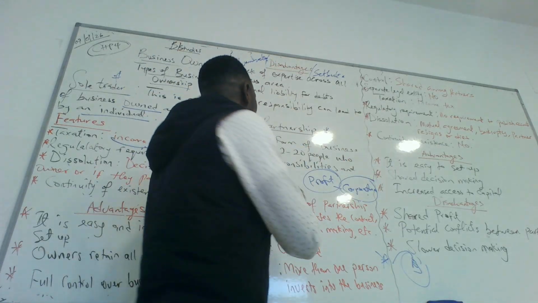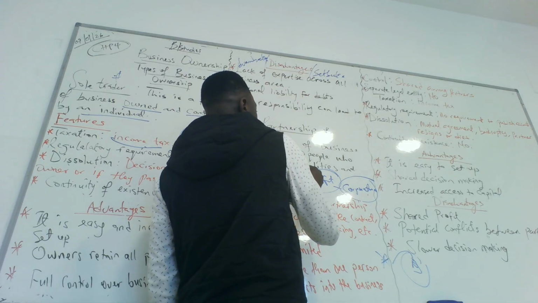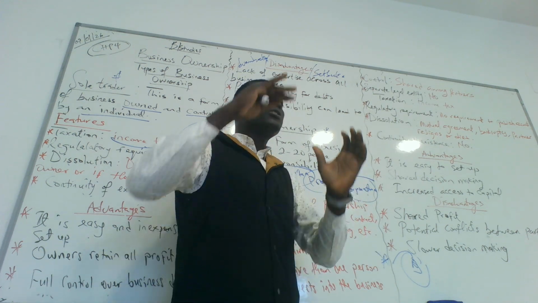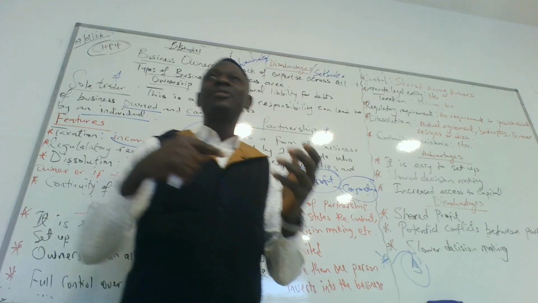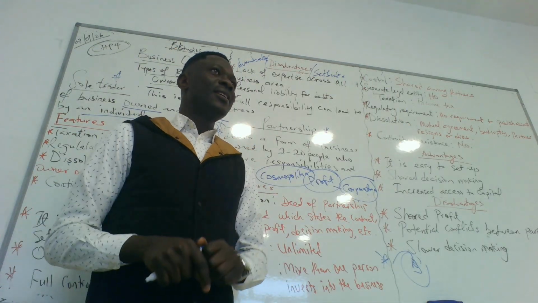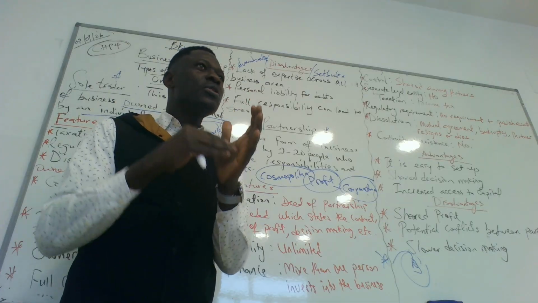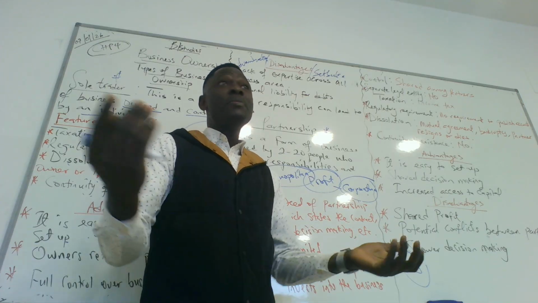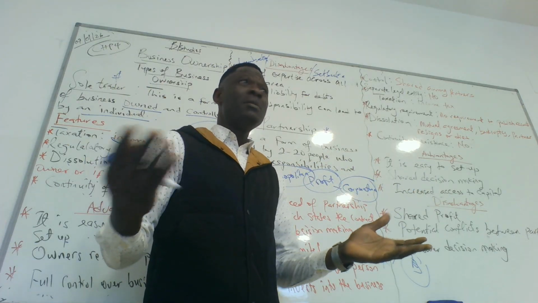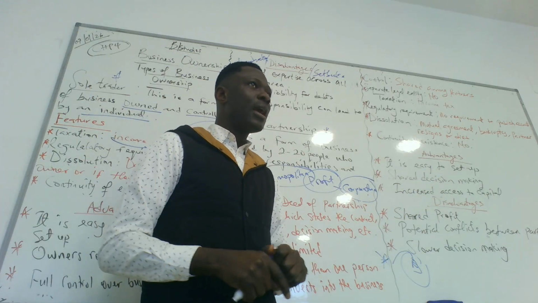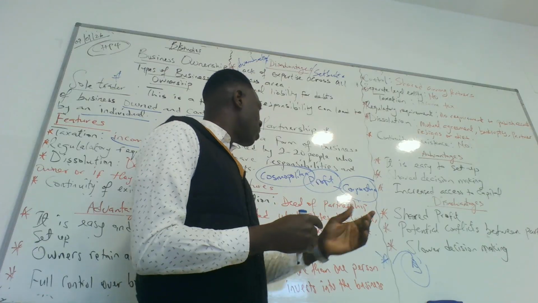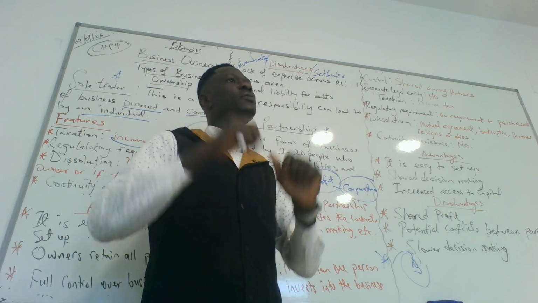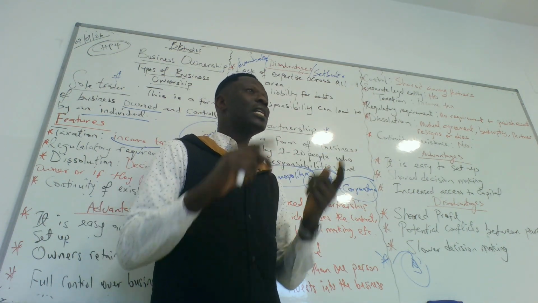No one is a cosmopolitan, which simply means we don't know it all. As a sole trader, there are some things you would lack. You won't have all the skills needed to run a business successfully, because you are doing it all alone. Maybe I do business, economics, accounting, some math. Maybe I can do physics, maybe I cannot do chemistry. I might not be able to do biology. So nobody is a cosmopolitan. As a sole trader, you will still be lacking some things that would allow your business to be successful. Do we understand the point here? Yes. So that is the first problem.